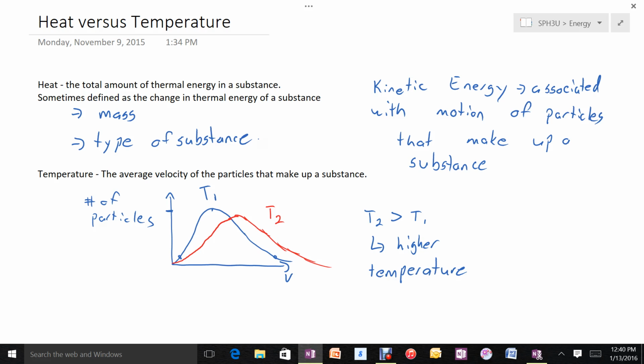The analogy here that makes some sort of sense is, would you rather have like 10 $100 bills or 150 $50 bills? The 150 $50 bills would be worth $7,500, but the 10 $100 bills will only be worth $1,000. So even though the individual particles in the $100 bills are a little faster or a little more valuable, the amount of them that you have, or the mass, is important. Also, since it takes different amounts of energy for different types of substances to change their temperatures, the type of substance plays an important role as well.